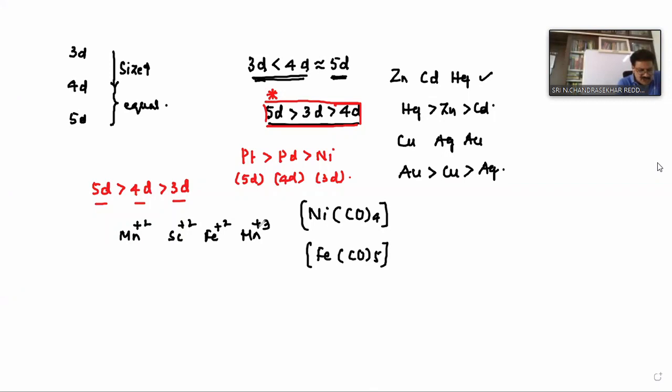Next, a transition element X has the configuration argon 3d4 in its +3 oxidation state. Then its atomic number is?